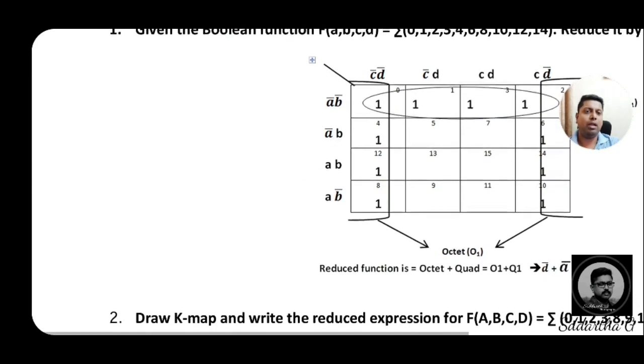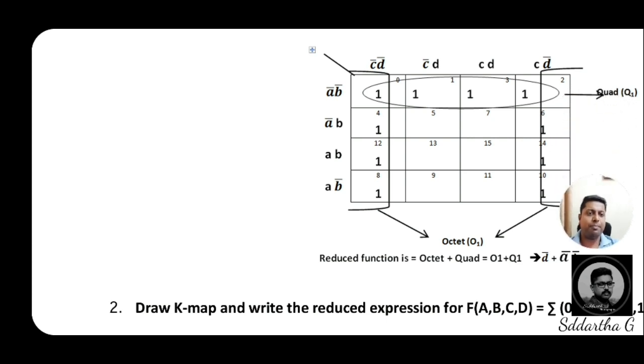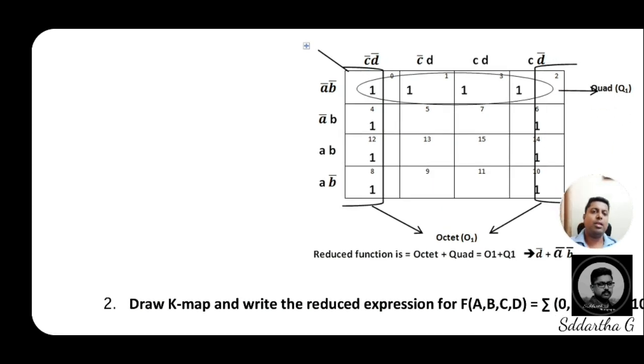And on your screen, if you are observing, first you have to write a 4-variable K-map, an empty K-map, then fill in its decimal equivalents. Don't write binary equivalents when you are solving a problem, because this is not an empty K-map. Now we are solving a problem, so write only decimal equivalents.